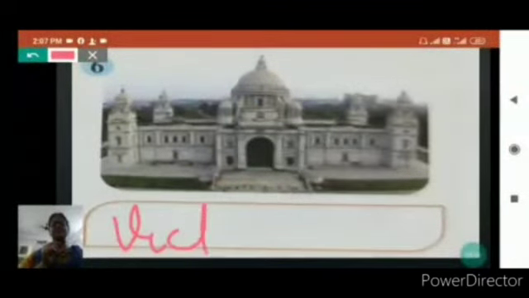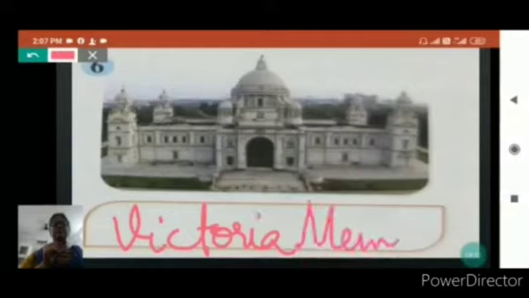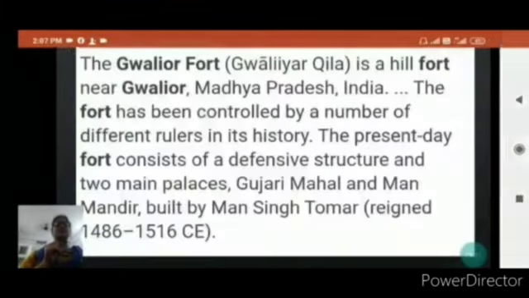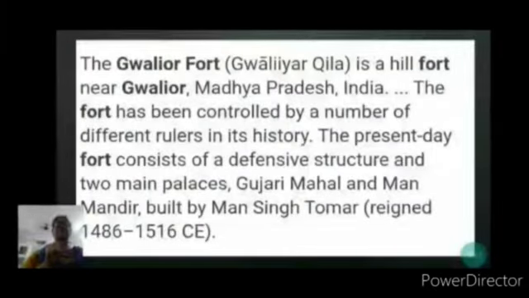Now I am showing you the picture here. It is a very beautiful building, my dear, and it is part of our world heritage. Victoria Memorial. What will you write here? Victoria Memorial.